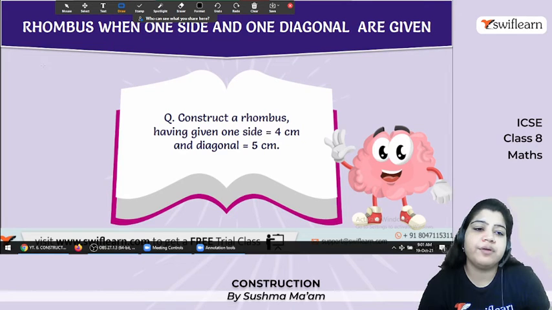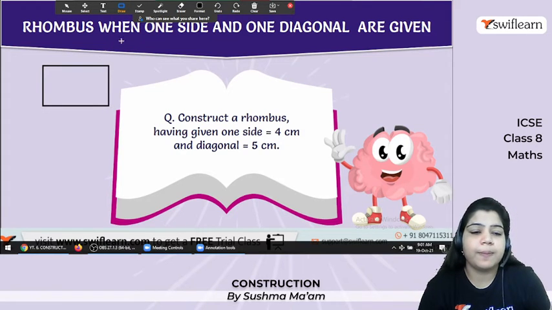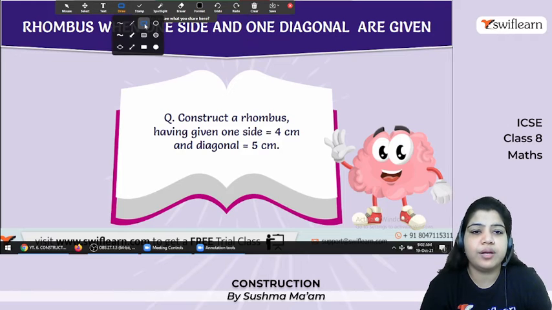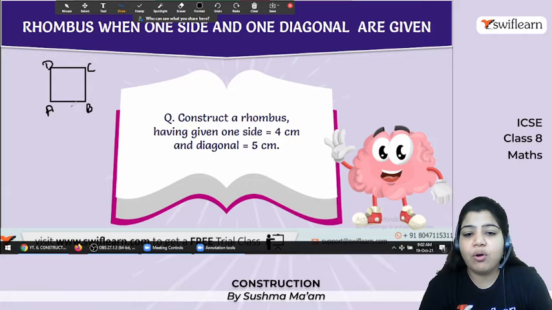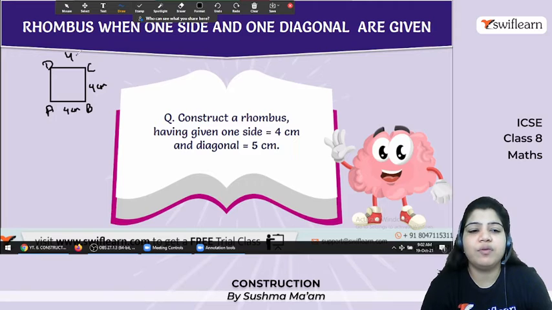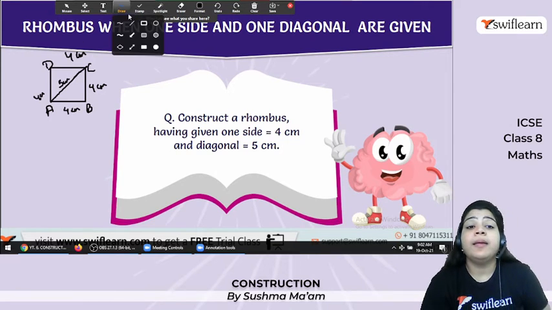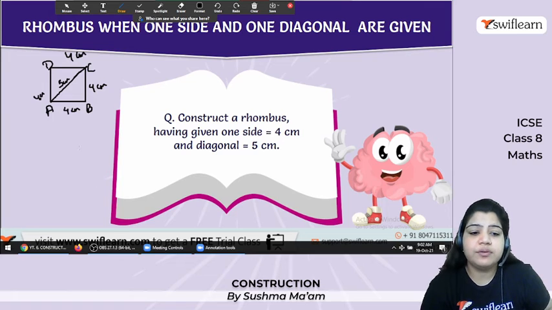So we'll draw the rough sketch first. Let's draw it in a square type. Now this one is A, B, C and D. All the sides are 4 centimeter. One side is given, so we know that all are 4 centimeter, and the diagonal is 5 centimeter. So here how to construct? First thing is the base, the line segment that is of 4 centimeter.